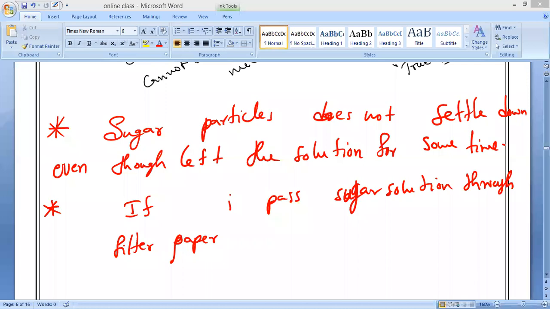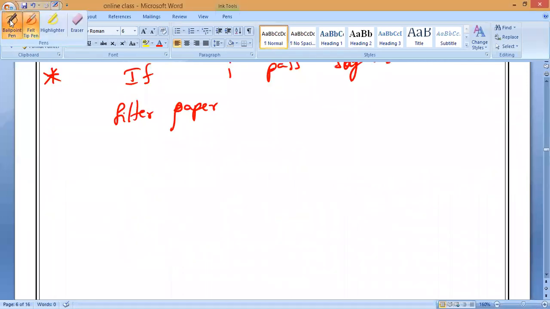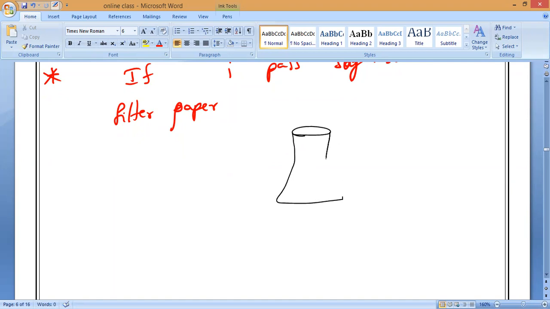If something is left behind in the filter paper, what do we call it? Filtrate is what we receive in the beaker. What is left behind, the impurities, we call the residue. So I am taking the funnel and I will keep the filter paper.